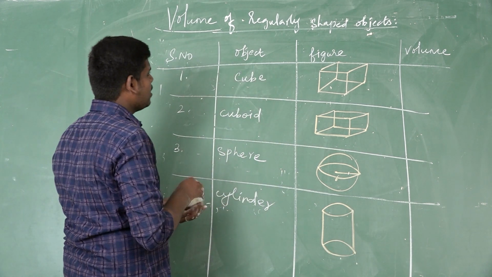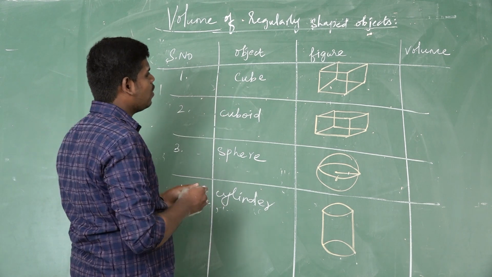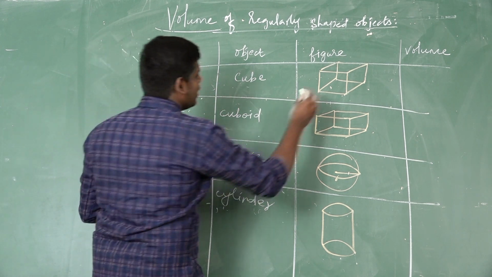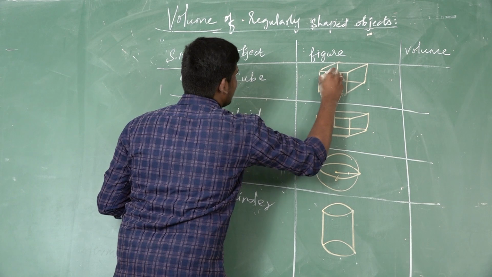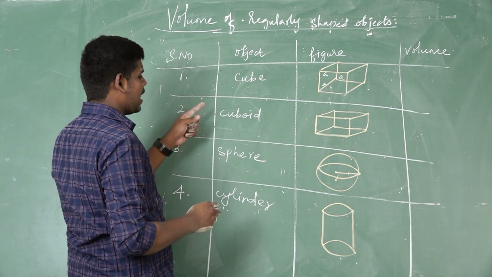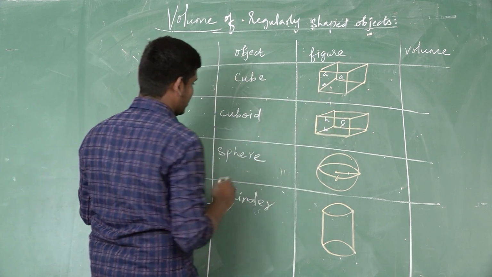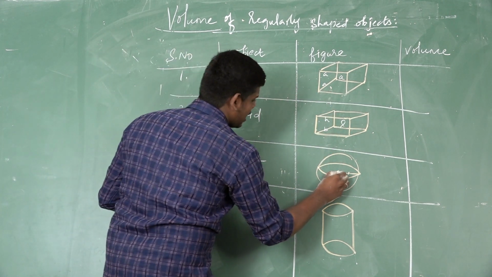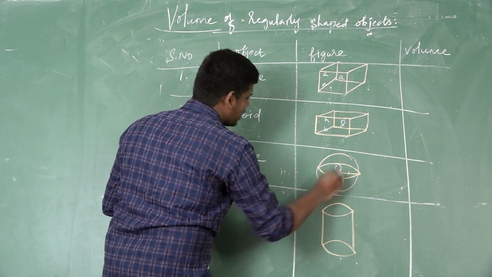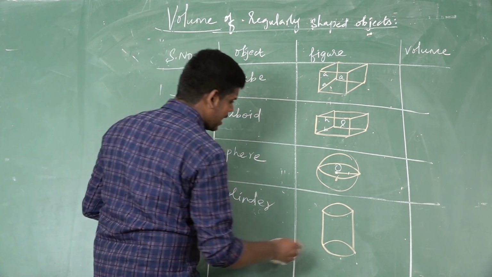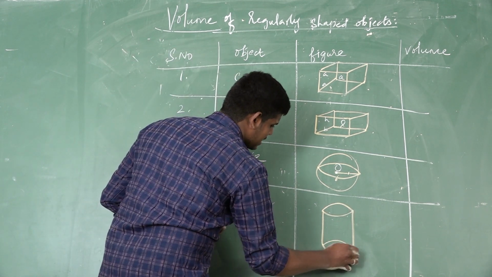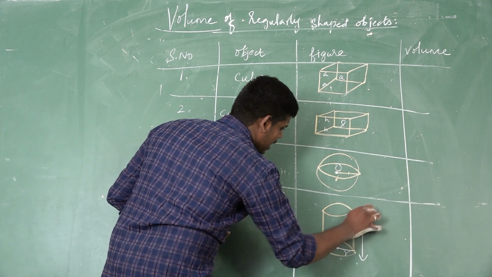So see here, the cube has side A. These are the sides, and the cuboid has length, breadth and height. And the sphere has a radius, represented by the letter O. And this is a radius. So cylinder, this is a radius, this is the height.